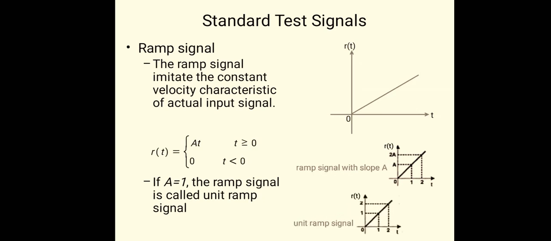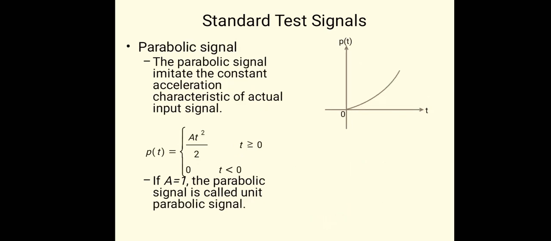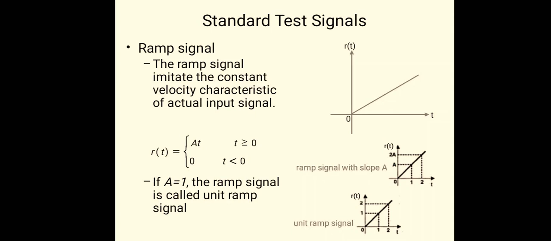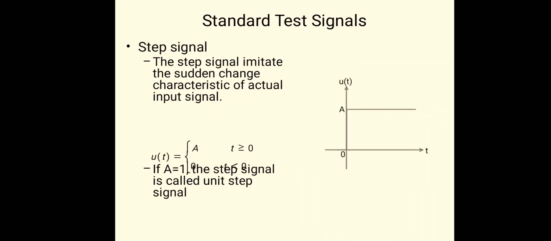Next is the parabolic signal. The parabolic signal represents the constant acceleration characteristics of the actual input signal. It is denoted by p of t, which is mathematically described by A t square by 2 for time instant greater than or equal to 0. Its Laplace is A by s cube. For the ramp signal, its Laplace is A by s square. The Laplace of the step input is A by s.